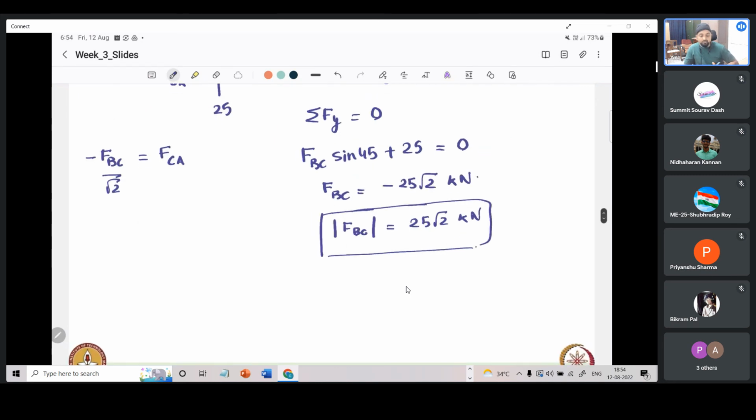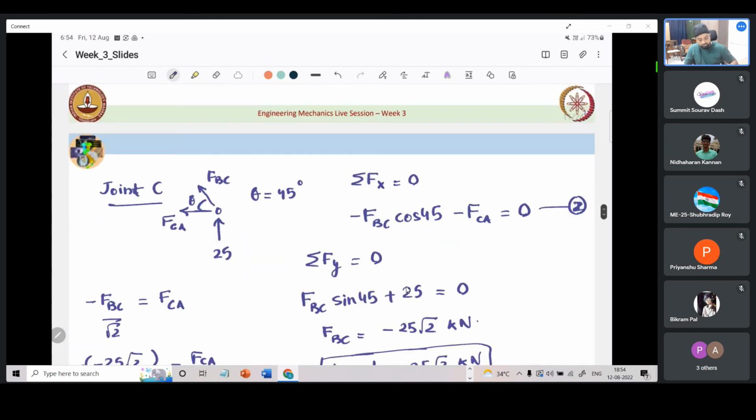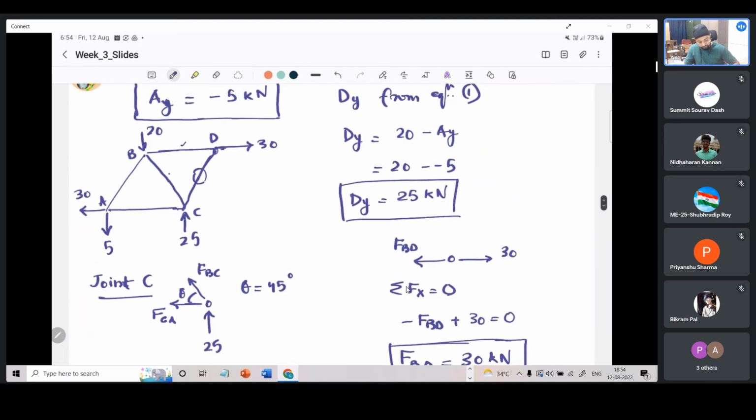And FBC we have, so it is minus of minus 25 root 2 by root 2 equals FCA. So FCA comes out to be 25 kilonewton. So we have solved for this, and this we know is 0. Only one member force remains now.